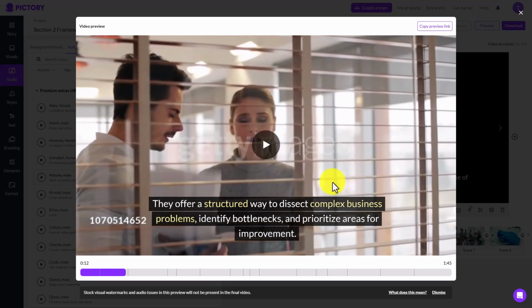So Pictory will go through the process of matching up your audio with your text, and all of that happens inside of Pictory. So if you find that the AI doesn't work in the audio that's produced, you'll need to try to work those issues out in the script prior to uploading it to Pictory.